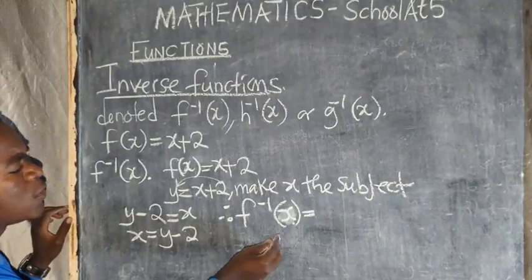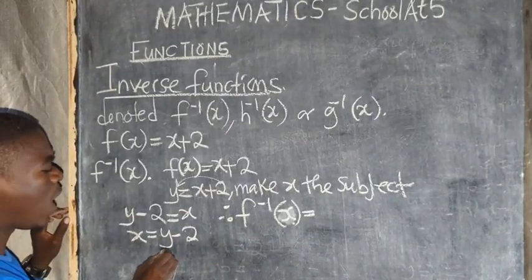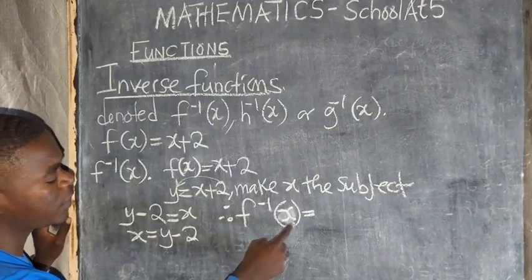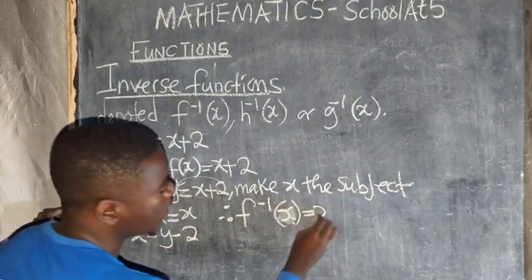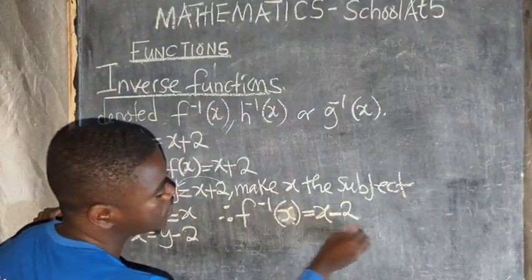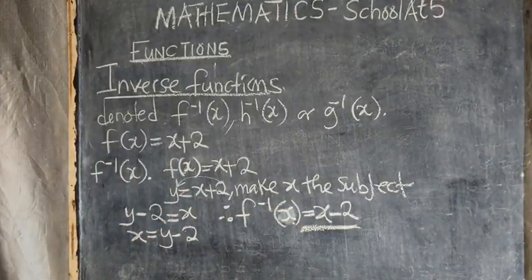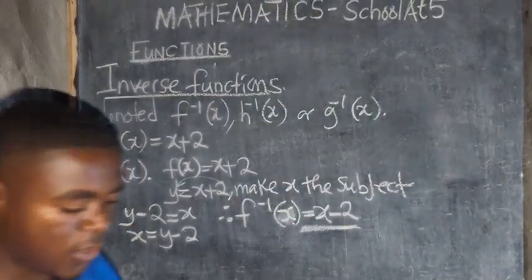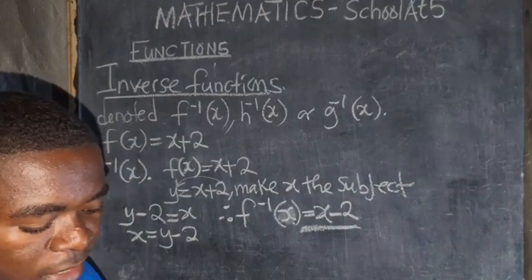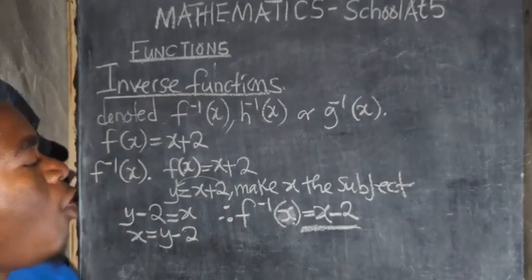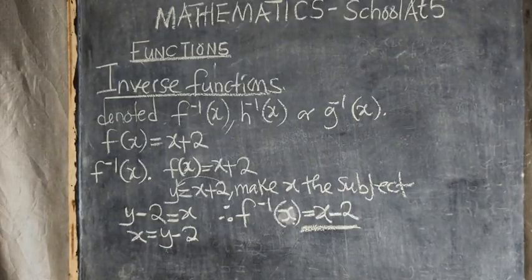So now, after doing this, where there is y here, since I've said f inverse of x, this one will change. It will become x. So it is x minus 2. So this is the answer. This is how you get to find the inverse function. These are procedures that should be done. These are things that we need to know and understand. Hope this is clear enough. You are able to understand all the procedures that I'm doing.